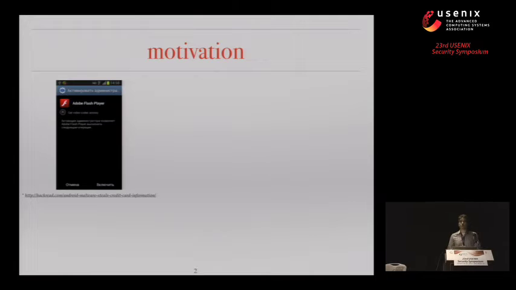We all know that mobile apps have a lot of access to our sensitive information. It could be contextual information like our location. It could be device identifiers, user identifiers, social information like our Facebook accounts, our contacts list, and so forth. And just by looking at an application, it's really hard to say what exactly it does. In this particular example, it's an application that was designed to steal users' credit cards. It's really hard to tell from the outside what exactly the application is doing.